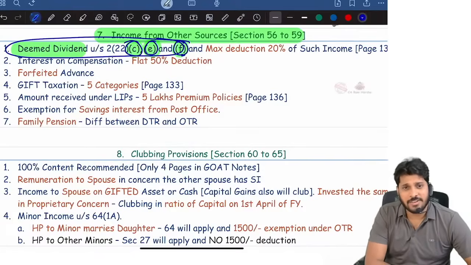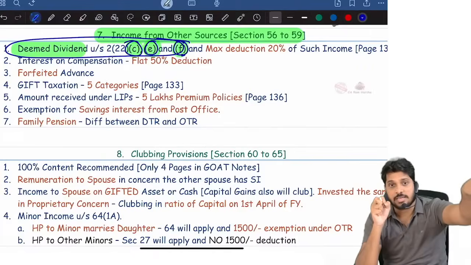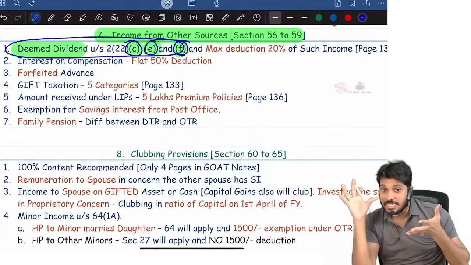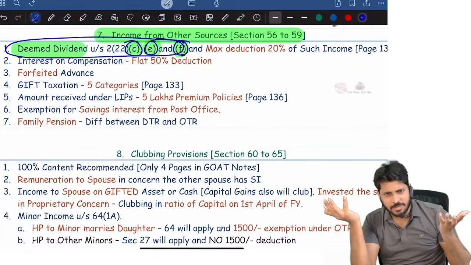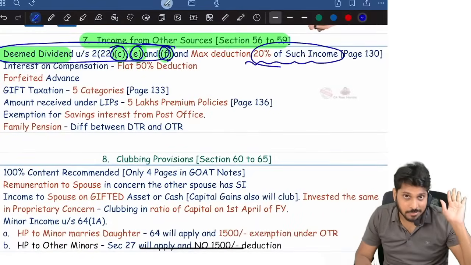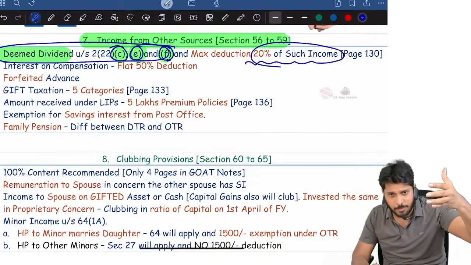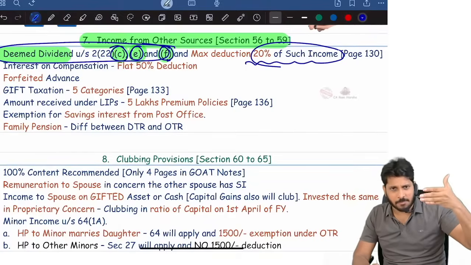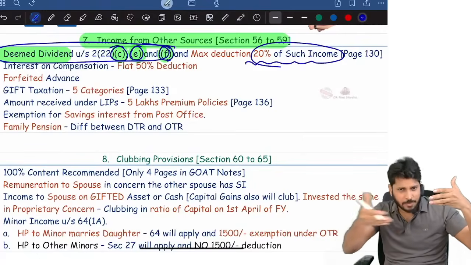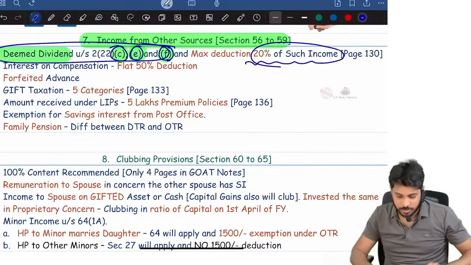Further, from the dividend, whatever expenditure you incurred to get this dividend can be deducted. Suppose I borrowed a loan and invested in this company. Now I'm getting dividend. Whatever interest I'm paying on the borrowed loan, I can claim as deduction. Maximum deduction is 20% of the dividend income. Remember this point when computing income from dividends: the actual expenditure can be claimed, provided it shall not exceed 20% of the gross dividend.